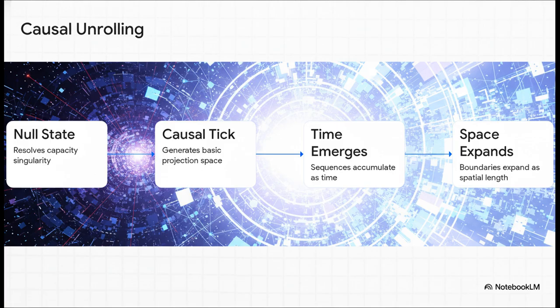It executes a first causal tick, which generates a basic geometric projection space. As these discrete sequence ticks accumulate, we experience and measure them as time, and as the boundaries of this network expand to handle those internal geometric defects we just mentioned, we measure that expansion as spatial length. So, time and space, they're really just byproducts of the network updating itself.